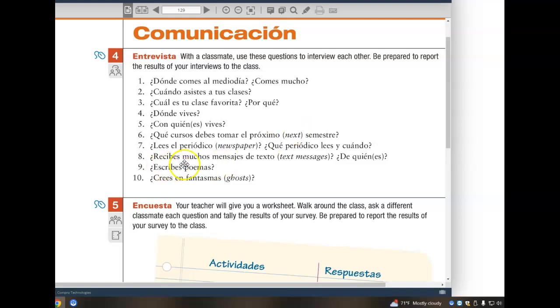And finally, number 8, ¿recibes muchos mensajes? ¿De quién? Do you receive a lot of text messages? From who? Sí, yo recibo mensajes de mis amigos. Yo recibo mensajes de mi familia. Yo recibo muchos mensajes de mis amigos y mis hermanos.